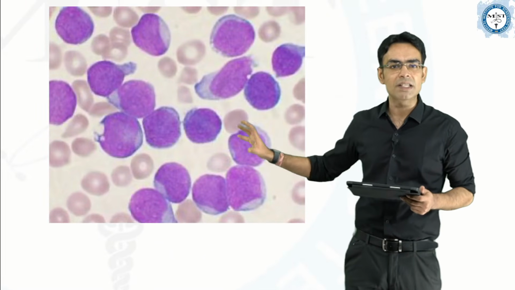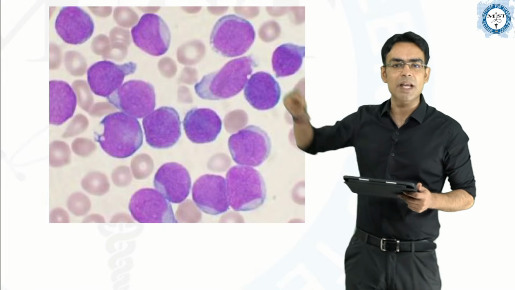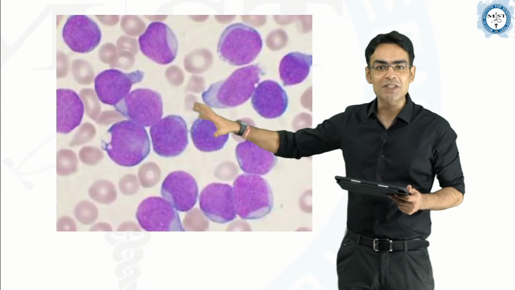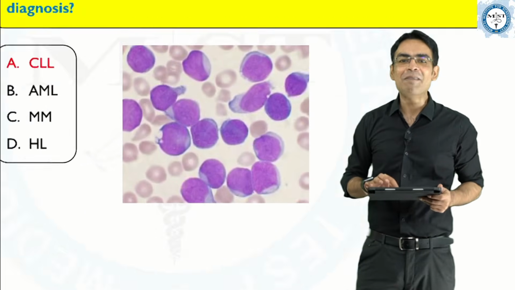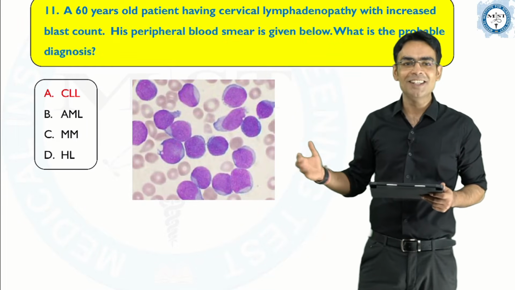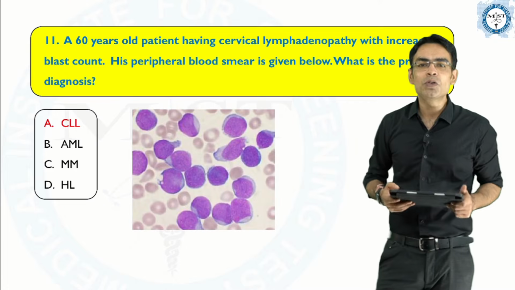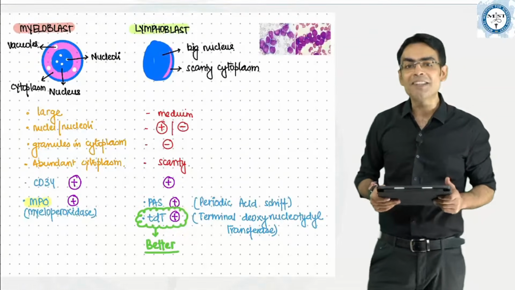They are very big cells having abundant nucleus and very scanty cytoplasm, okay? And the examiner has already told you that you are seeing blasts. So these are immature cells which you are getting. Now, when we talk about blast, looking at the question here, we have to first rule out the leukemias, right? So in leukemia, I told you that we have myeloblast and lymphoblast.